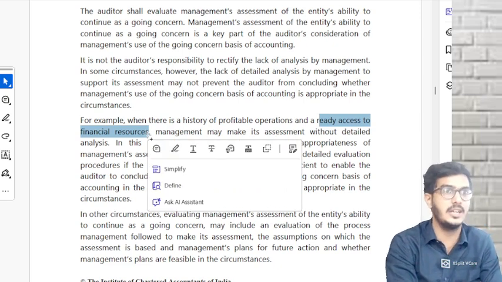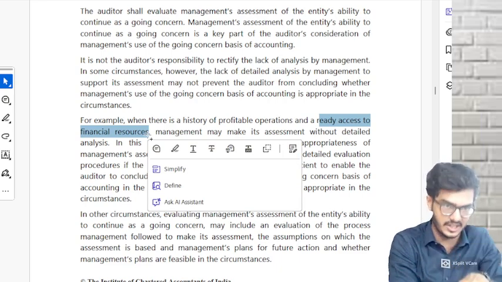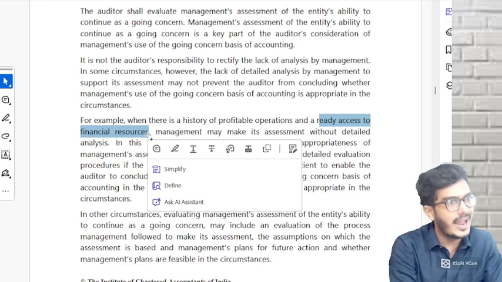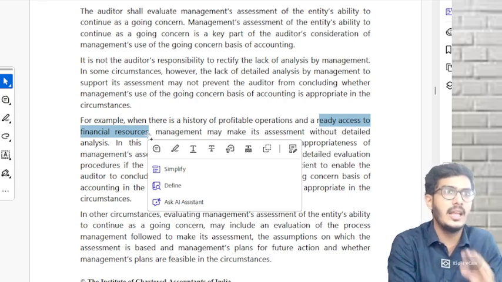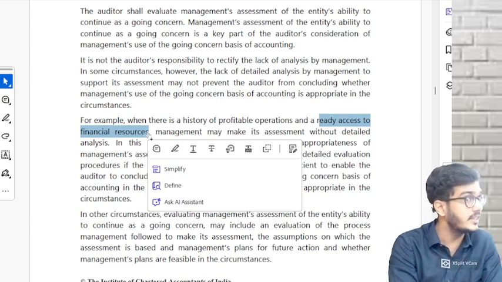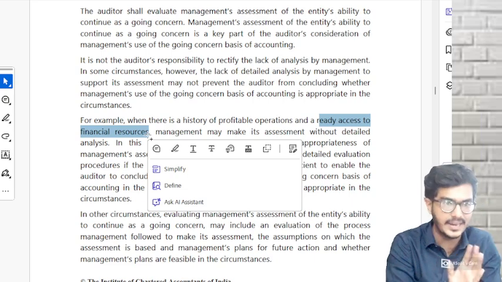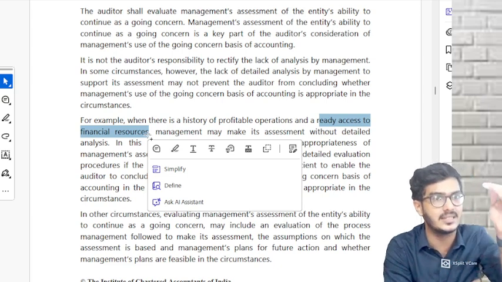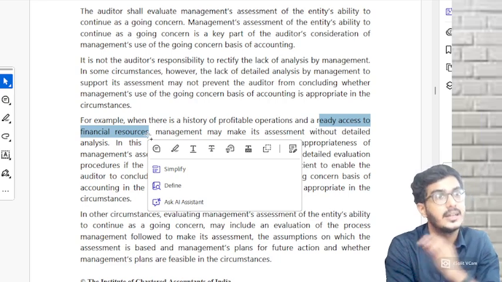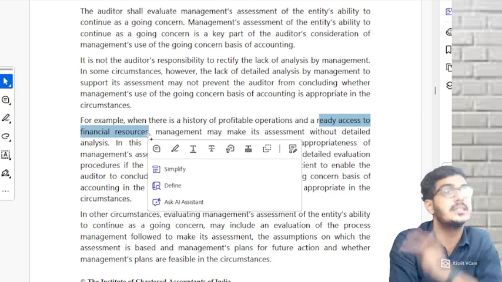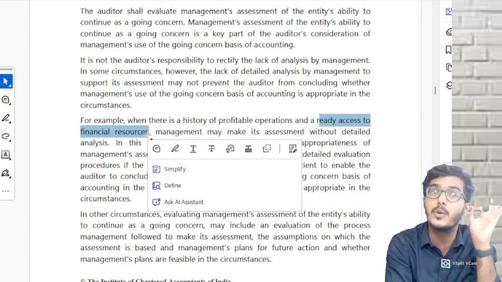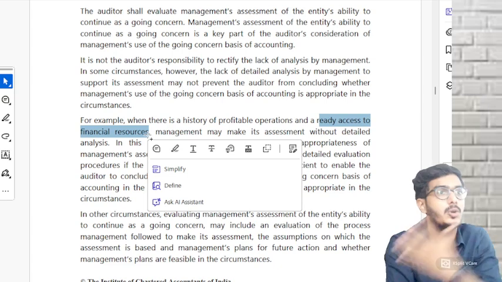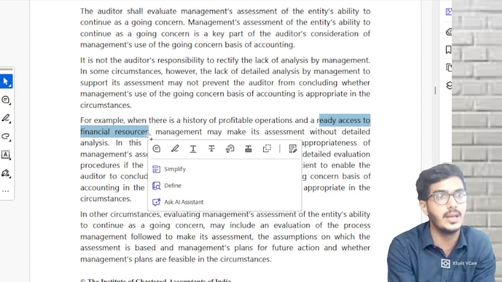Focus here. Reliance Industries. If I am the auditor of Reliance Industries, you know Reliance Industries' history. Super profitable. And tomorrow if Reliance Industries finds some financial crunch, they have super ready accessible financial resources. They can sell their assets. Mukesh Ambani is there, he can bring in money. Central government will give money. Easy access to resources also. So even if they have not done the detailed analysis, if they have only 10 months analysis instead of 12, can you accept the 10-month analysis? Yes, you can. Only when the company is beautiful. What is the meaning of beautiful? Profitable history and easy access to financial resources. Any doubts?